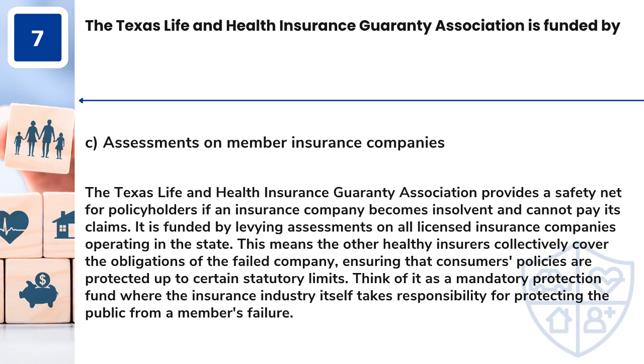Answer: C. Assessments on member insurance companies. The Texas Life and Health Insurance Guaranty Association provides a safety net for policyholders if an insurance company becomes insolvent and cannot pay its claims. It is funded by levying assessments on all licensed insurance companies operating in the state. This means the other healthy insurers collectively cover the obligations of the failed company, ensuring that consumers' policies are protected up to certain statutory limits. Think of it as a mandatory protection fund where the insurance industry itself takes responsibility for protecting the public from a member's failure.